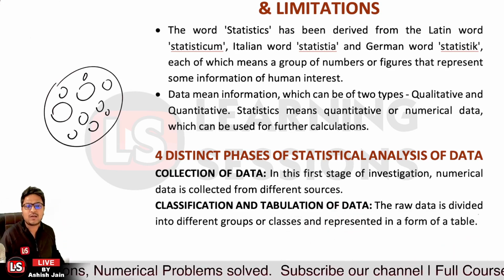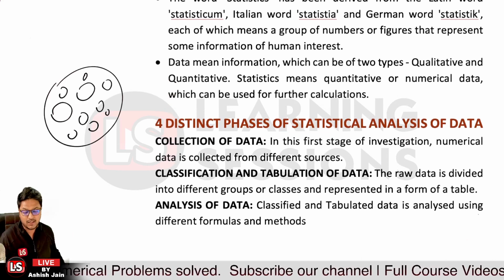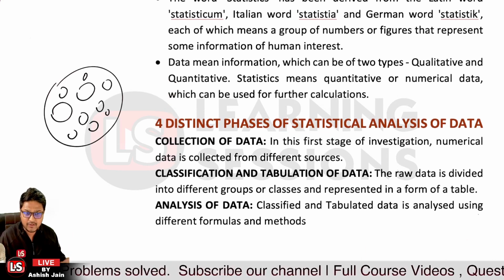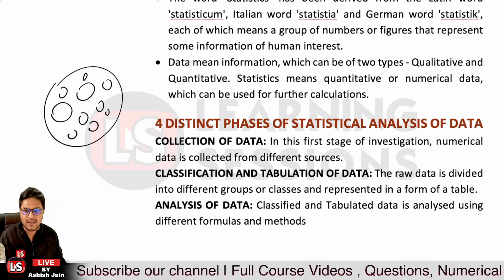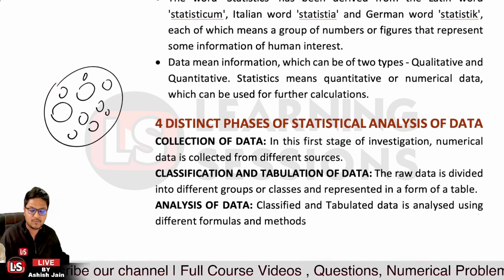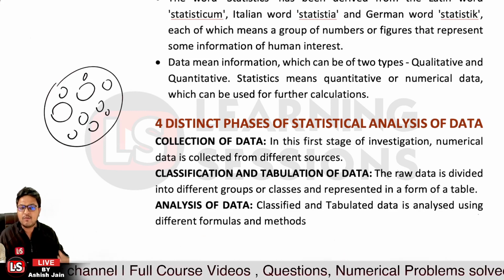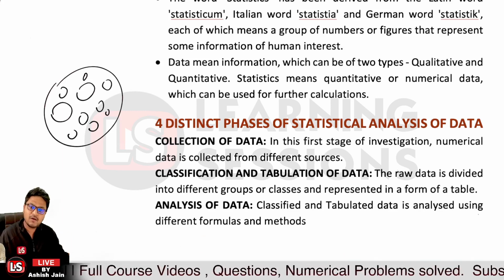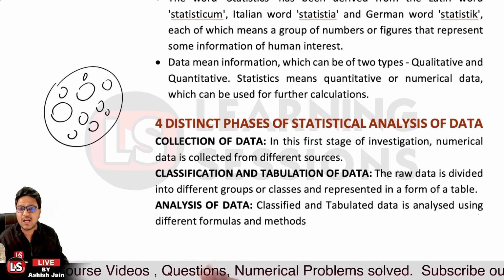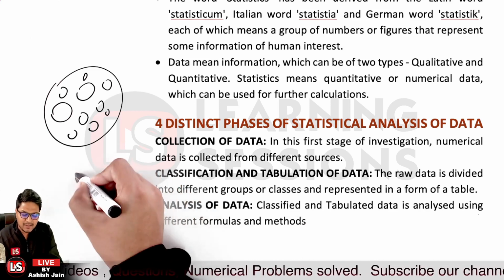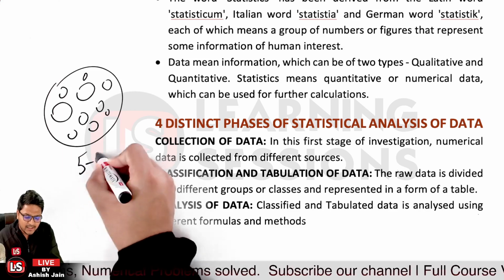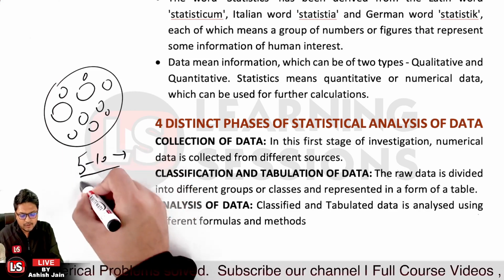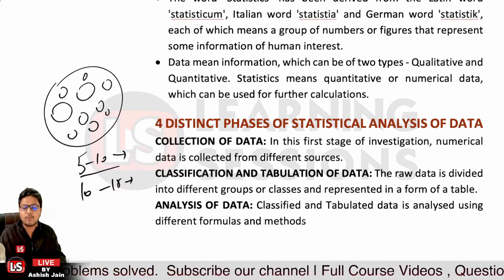After that, it's related to classification and tabulation of the data. When you have collected the raw data, you group that data into different classes and then form tables based upon that. So we will be looking for relationships, like which age group there is and what the average height is. Let's take the case that the age group range of 5 to 10 years comes under one group, 10 to 15 years comes under another group, and so on.